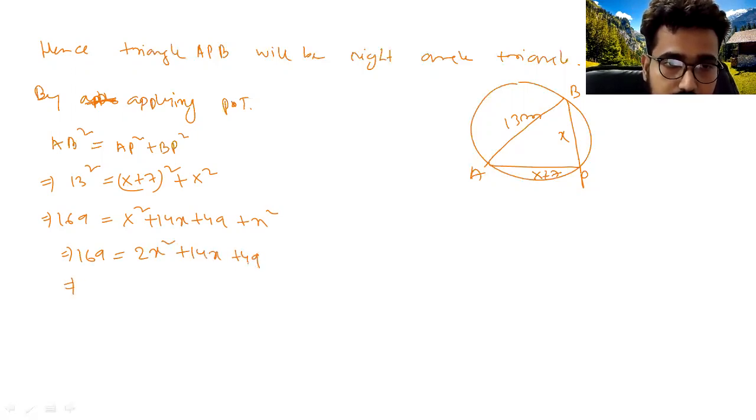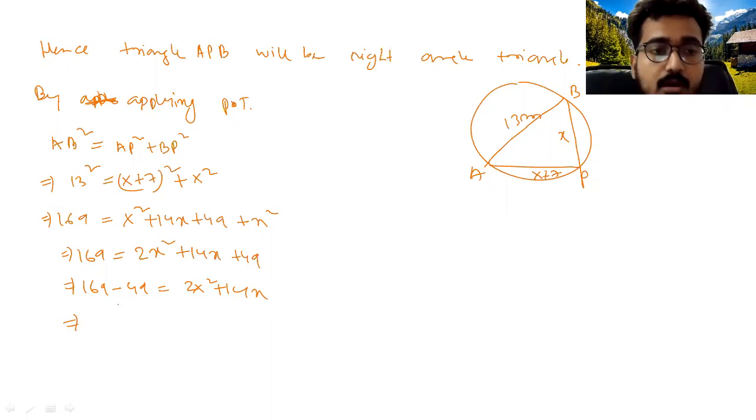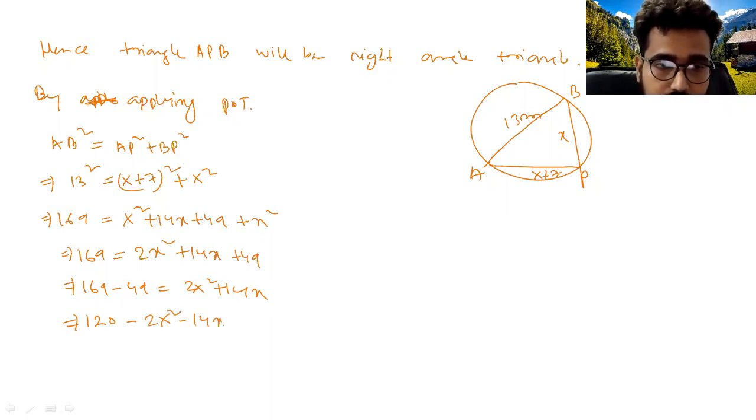If you take 49 to the left hand side, it will be 169 minus 49 equal to 2x square plus 14x. When you simplify, 169 minus 49 will be 120. Then if you take the terms on the left hand side, 120 minus 2x square minus 14x equals 0.